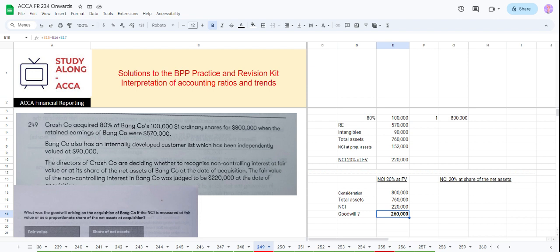And what will it be in the other case? We'll deduct the total assets, and then we will add this non-controlling interest. The formula to calculate the goodwill will be the same. The consideration will be the same, and total assets will be the same. Only NCI is changing. It is 152,000, 20% of the total assets. The formula is the same: we take the total consideration, deduct the total assets, and add the NCI. So our goodwill will be 192K.